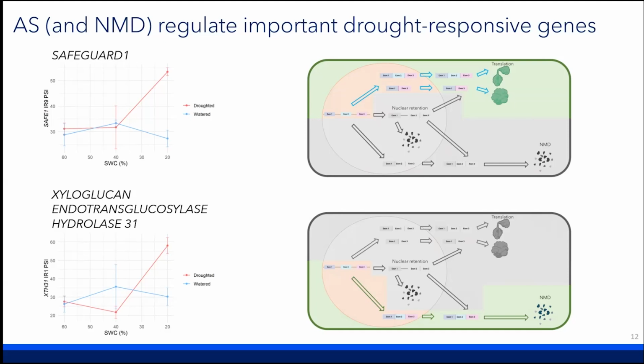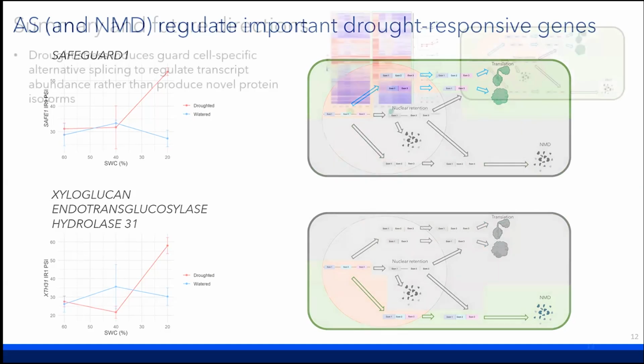SAG101 appears to produce a second protein isoform. Work in our lab is ongoing to confirm the presence of this protein, while XTH31 is NMD sensitive. So the two different pathways both seem to regulate key drought responsive transcripts in the cell.